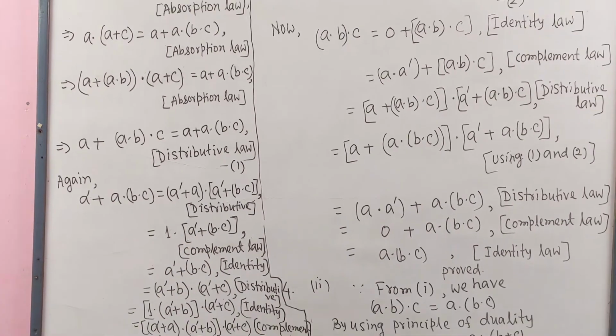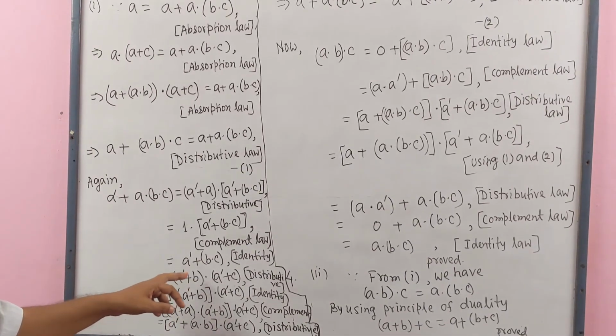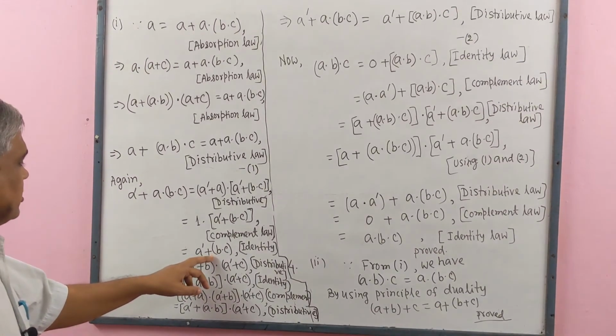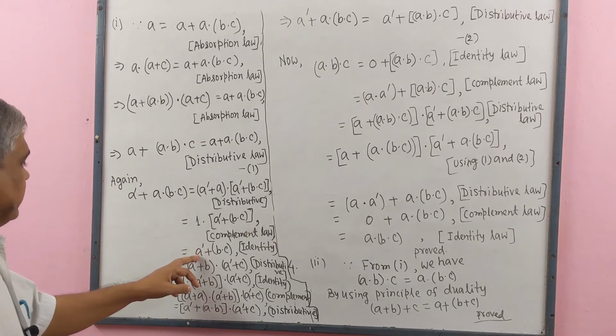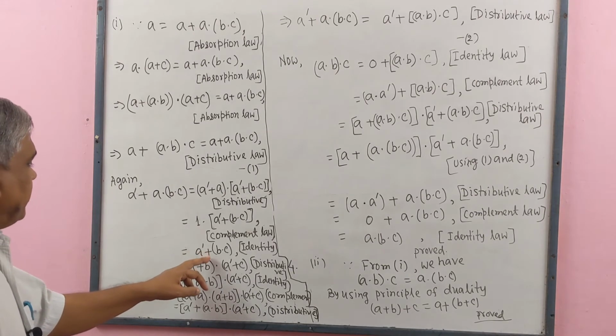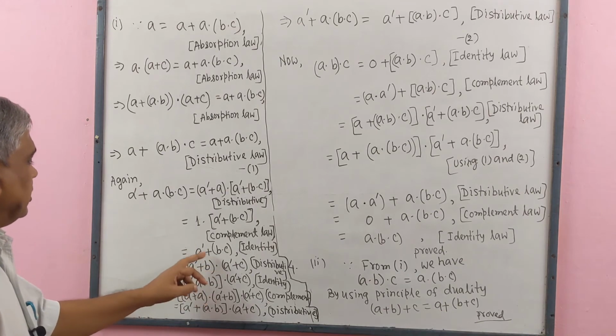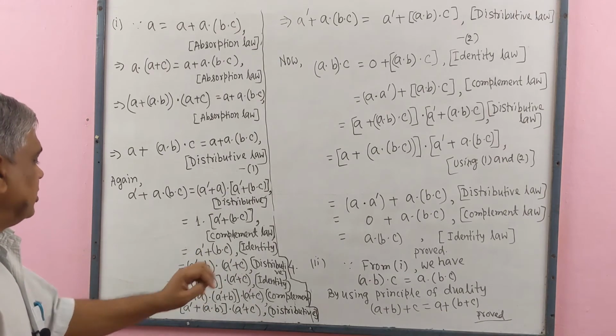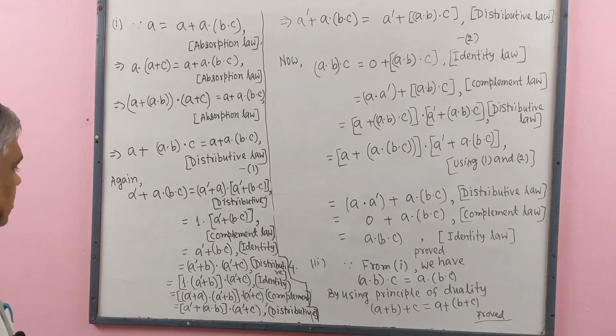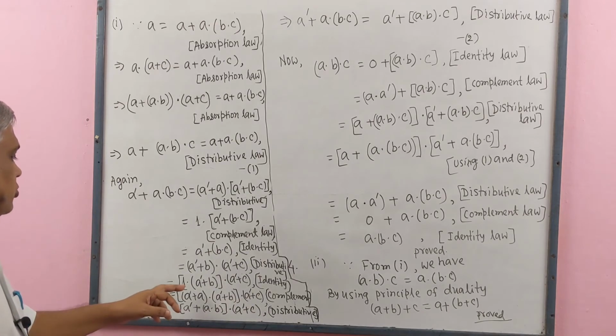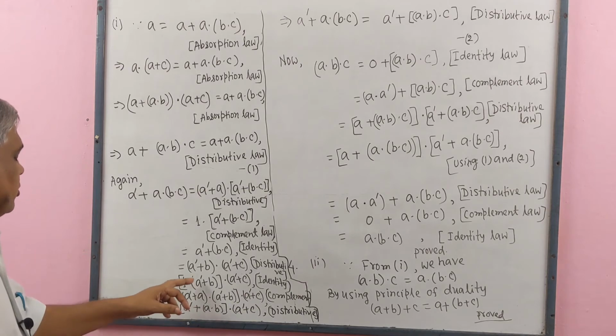Now we use distributive law. Here plus, complement of A plus B, dot, complement of A plus C. Here we use the identity law.